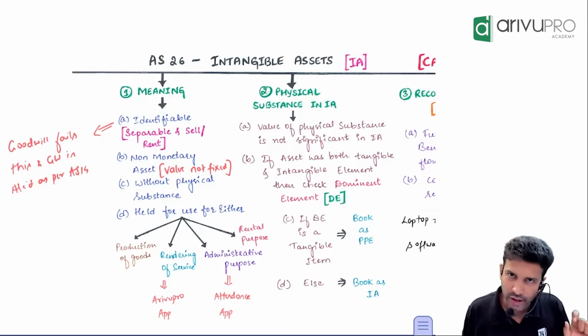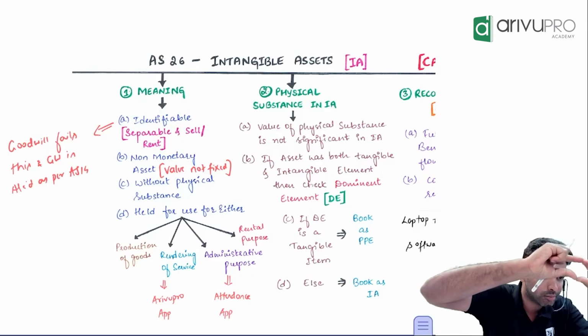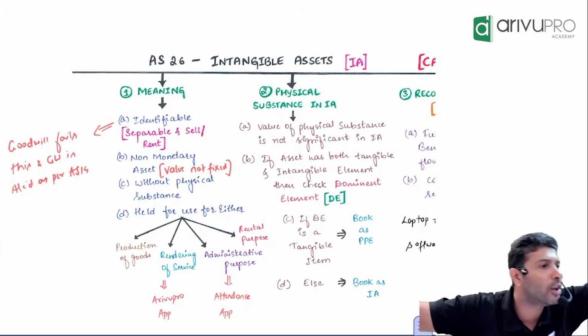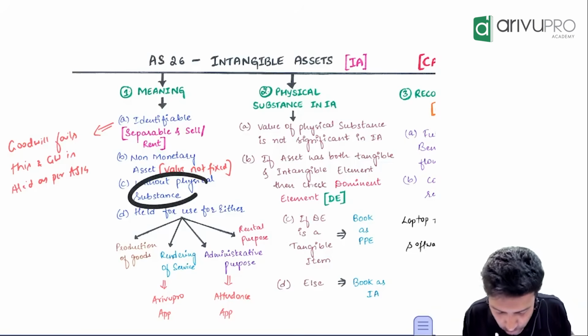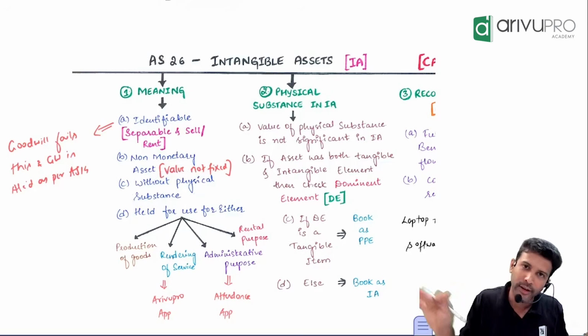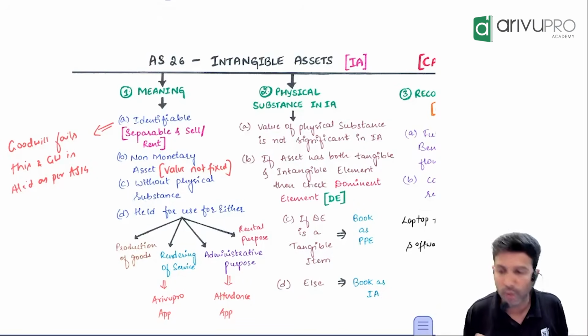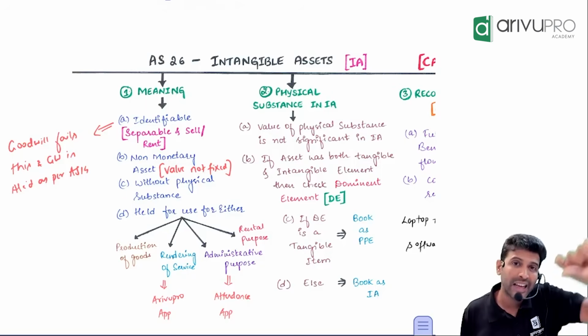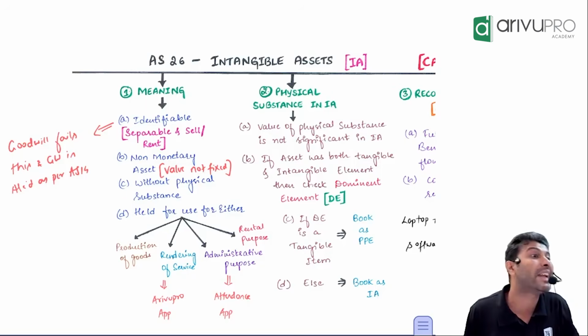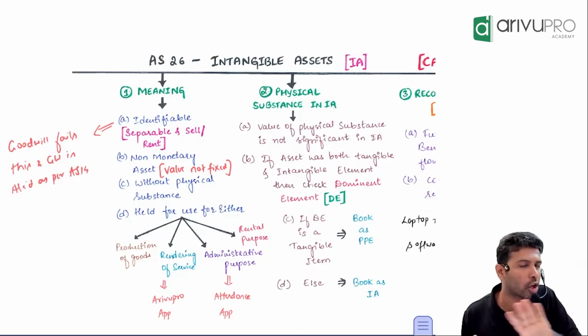Okay. Now, sir, that software is inside what now? Pen drive. Pen drive, can you see it, touch, feel? But the standard says without physical substance. That means that software I will eliminate. What does the standard mean by without physical substance? It means the value of that physical substance is immaterial, or not significant.